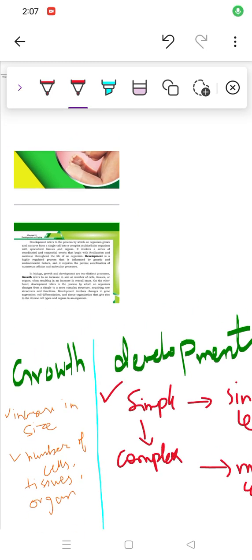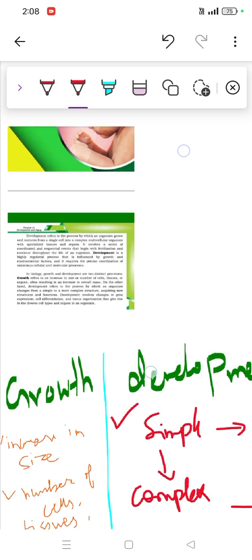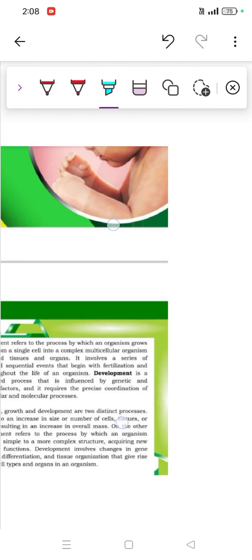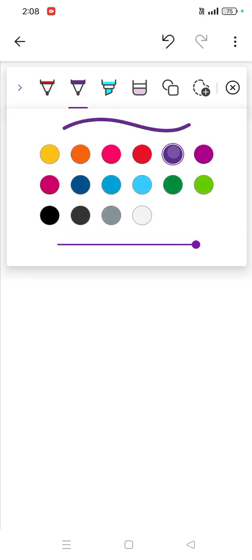So we are starting a new chapter, which is development and aging. Today it will be only a small introductory class. We'll see everything from the very start. First, this topic is about development and aging, so let me explain what that means.